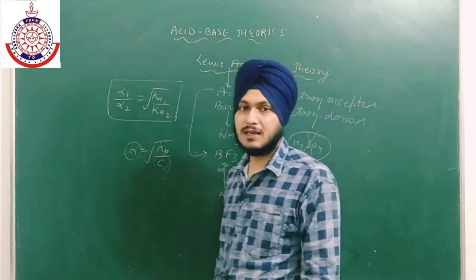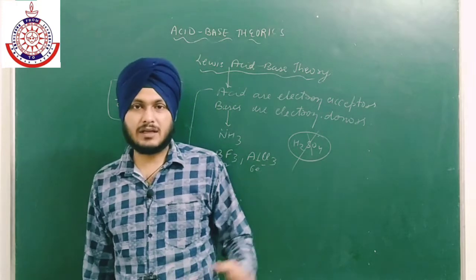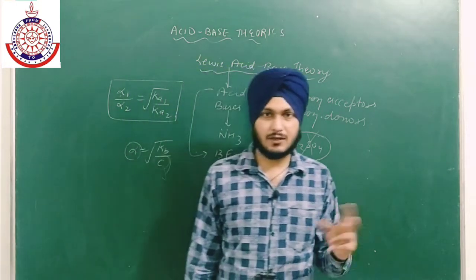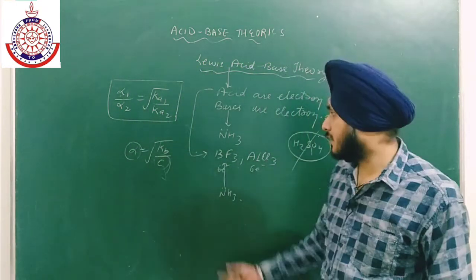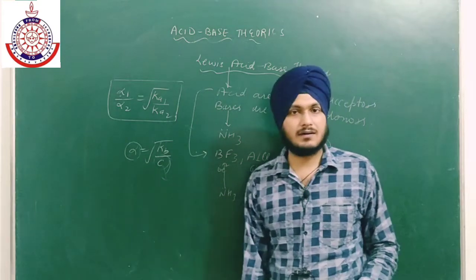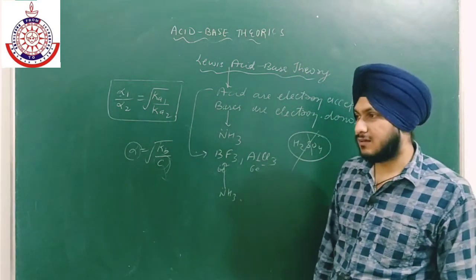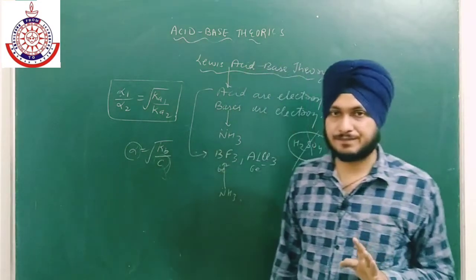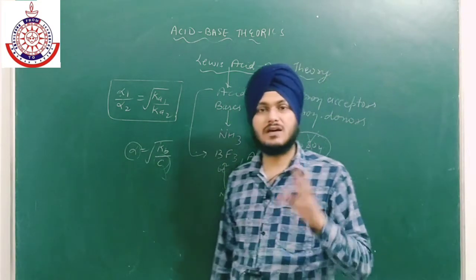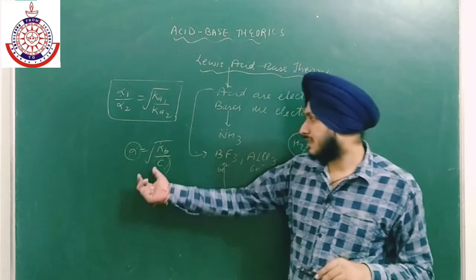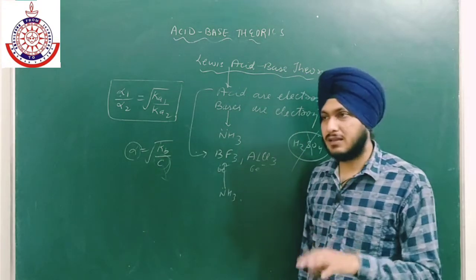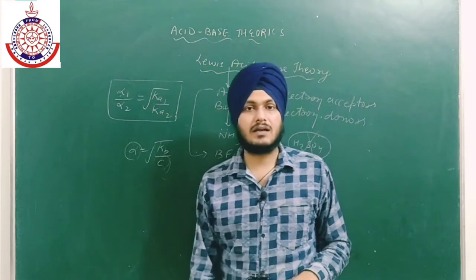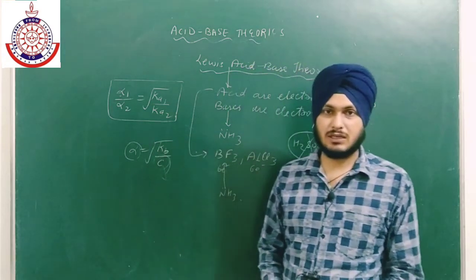Concentration can be decreased by diluting the solution. So if we dilute the solution, then the value of C will decrease and the value of alpha will increase. Okay, so it is a statement given by Ostwald that at infinite dilution, where the dilution is very high or the concentration is very low, the weak electrolyte will also act as a strong electrolyte.